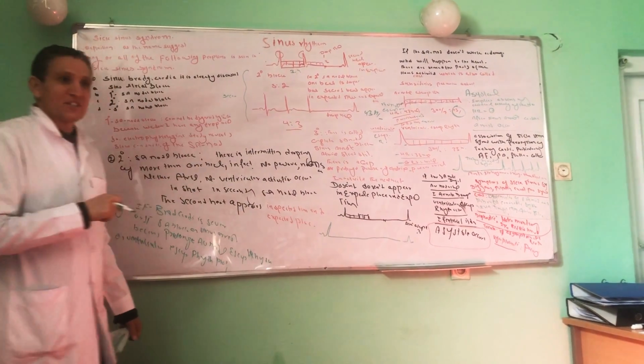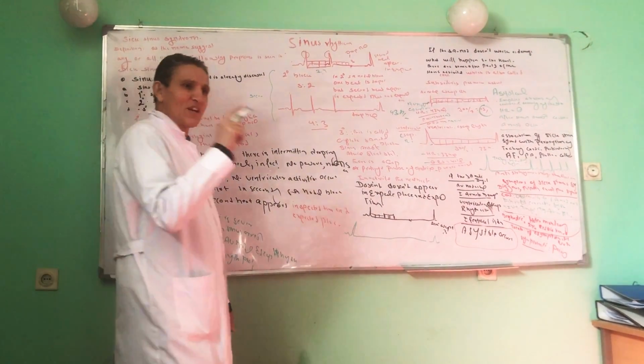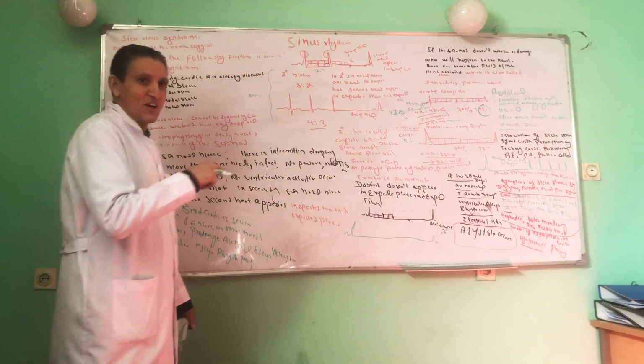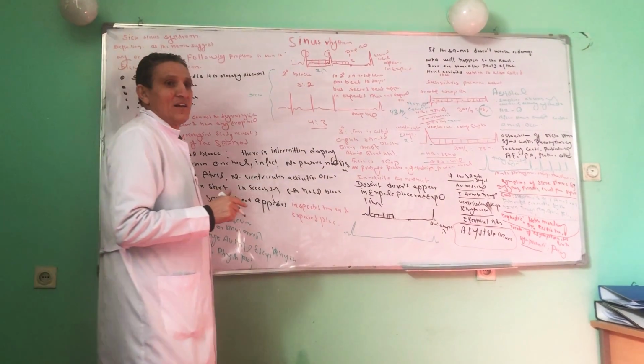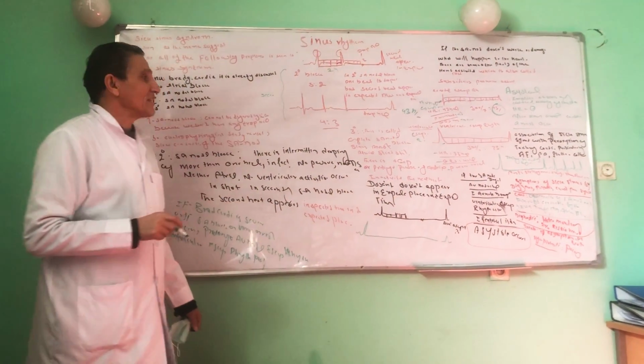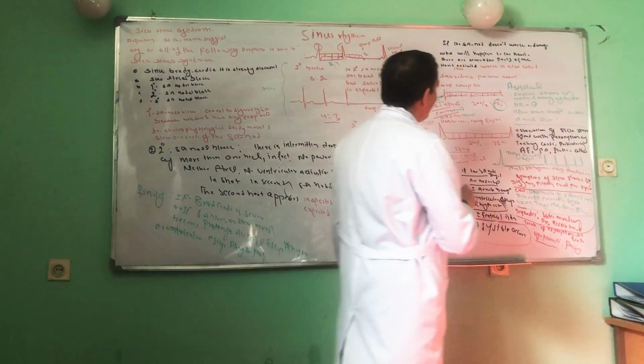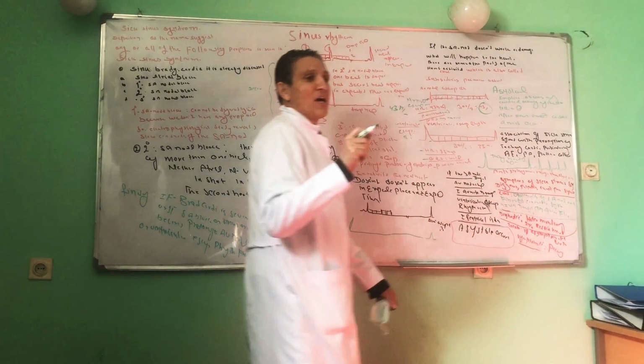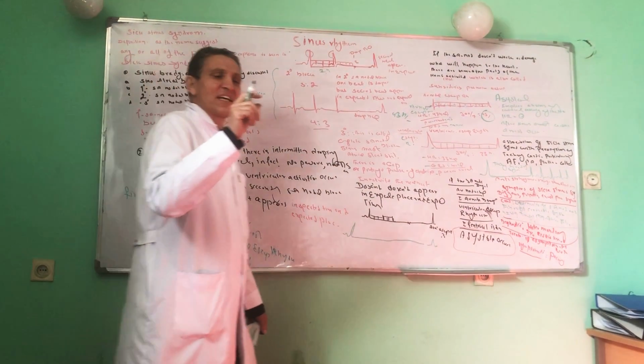If the SA node is damaged, and the AV node is damaged, and ventricular escape rhythm does not occur, or it is also damaged, what will happen to the heart? The heart will produce asystole. How should I define asystole? Asystole implies or shows absence of electrical activity of the heart.